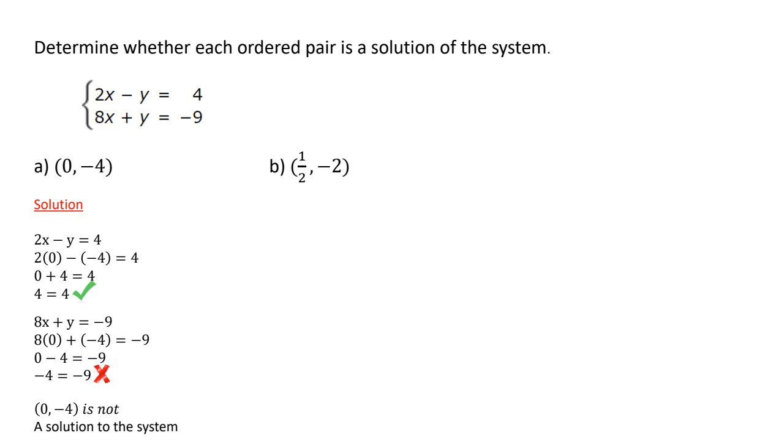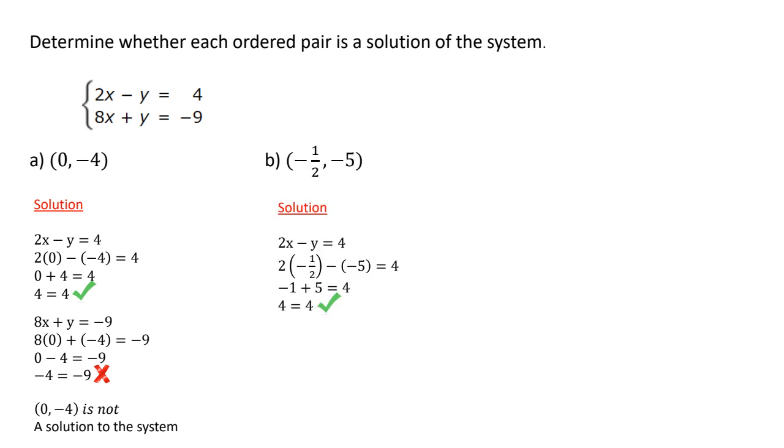What about x is equal to -1/2 and y is equal to -5? Again, I will do the same thing. I'm going to plug this x value into the first equation, and I see that I get a true statement, 4 equals 4. And I'm going to do it again for the second equation.